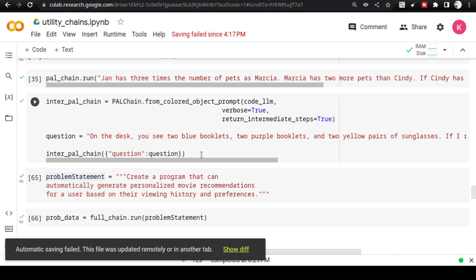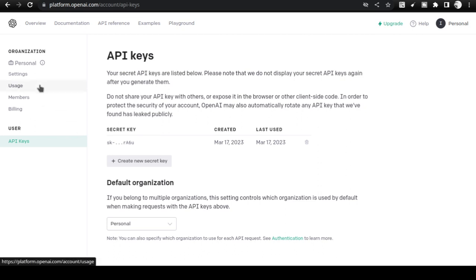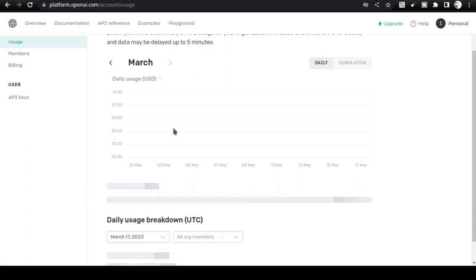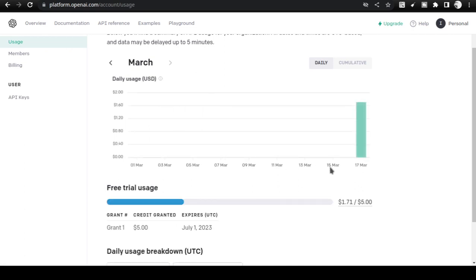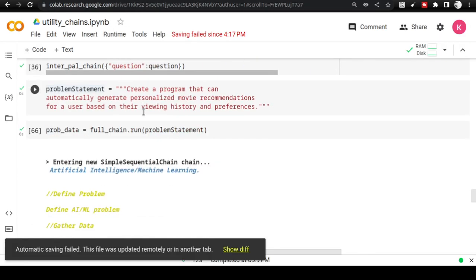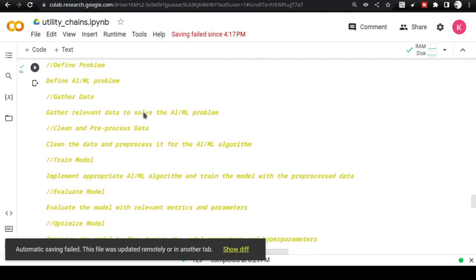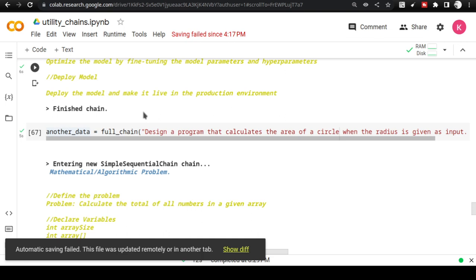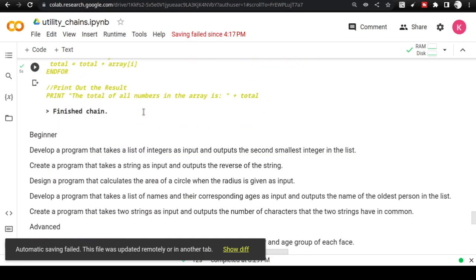So you will start using it without any thought process, and suddenly when you go to your usage, you'll see that, as I got shocked today, in no time I had used almost $1.71 of prompt tokens. It happens. But yeah, be ready for that and ensure that you are using it for the fullest knowledge, because you are gaining the knowledge here.